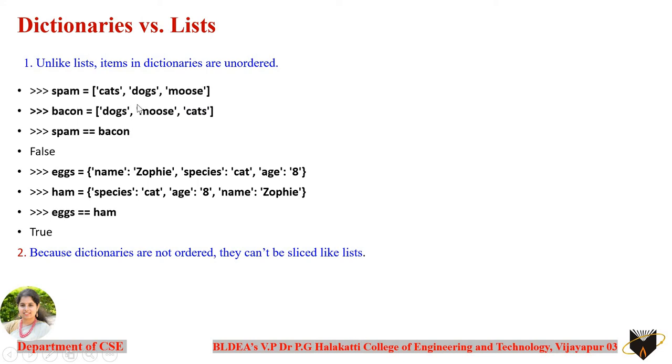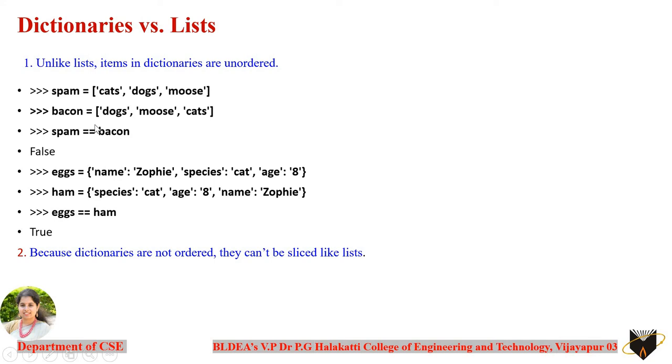In bacon, you can see dogs has been taken as the first element, moose being the second element, cats being the third element. So if you compare these two to check whether they are the same or not, even though you have the same set of elements, the order of these elements is different in these two variables. So if you check whether they are equal, you are going to get the result as false. This shows that the order plays an important role with respect to the list.